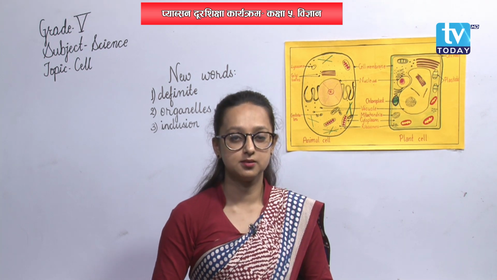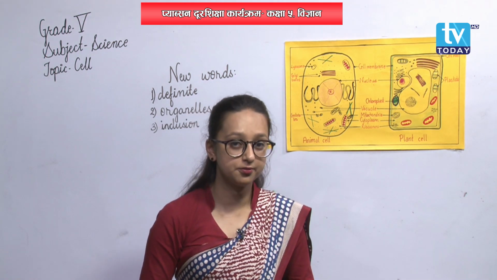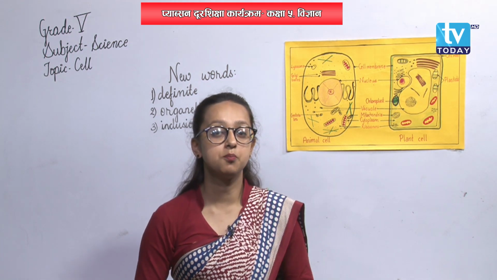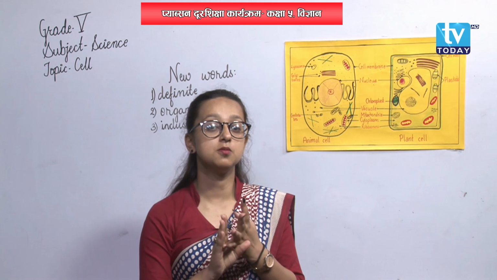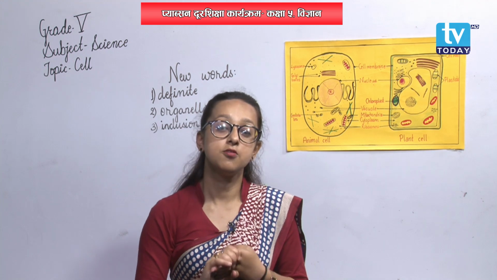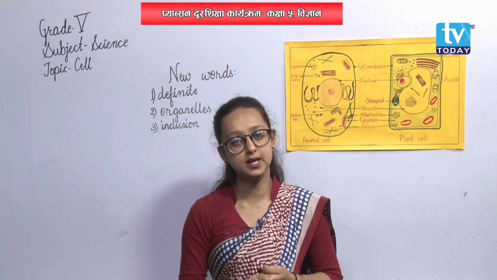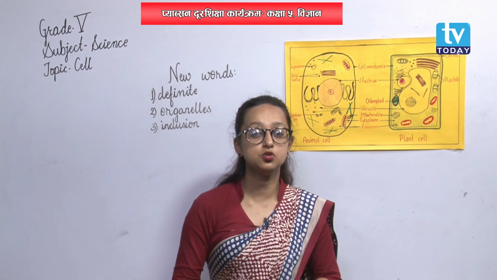In the similar way, the cell is also the smallest unit of our life. Our body is made up of cells. A group of cells forms tissues, a group of tissues forms organs, a group of organs forms a system, and the systems as a whole form the human body. Alright. So, cells are the basic structural and functional unit of our life. They are very small to see with the naked eyes. We cannot see them with our naked eyes. So, we use a microscope to view them.